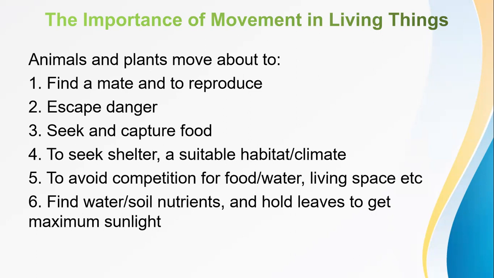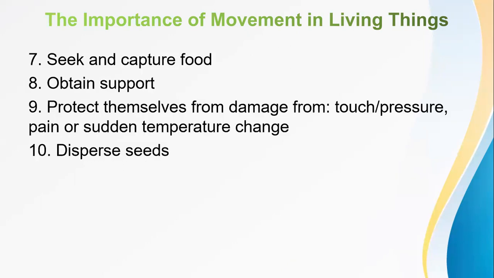The sixth one is to find water and soil nutrients, and for leaves to get maximum sunlight. Here we're talking about plants, which require movement in order to look for the important nutrients they need, the soil and water. And also plant leaves sometimes move to places where they can get a sustainable amount of sunlight. The other one is to seek and capture food, which we've already seen. In the case of plants also, they will try to move on just to get their required nutrients.